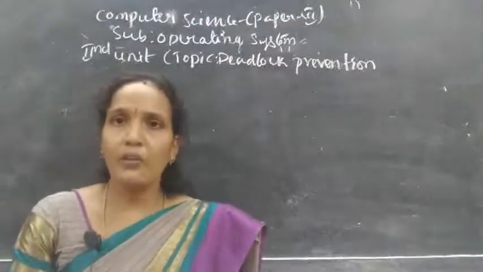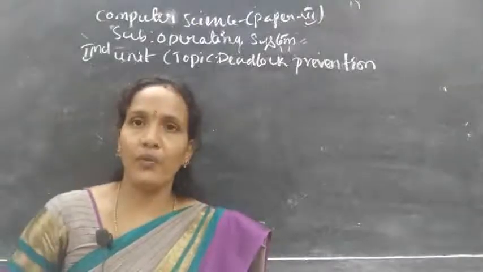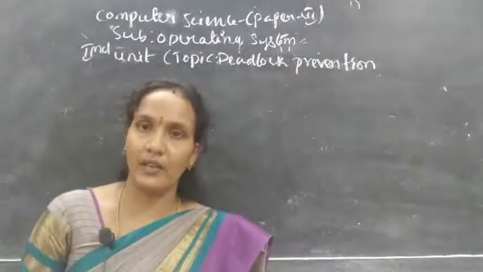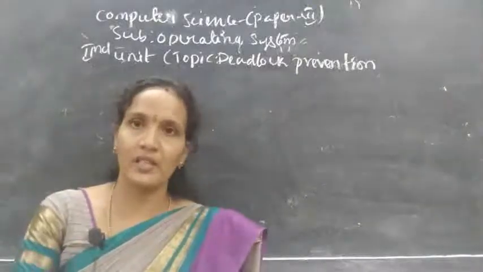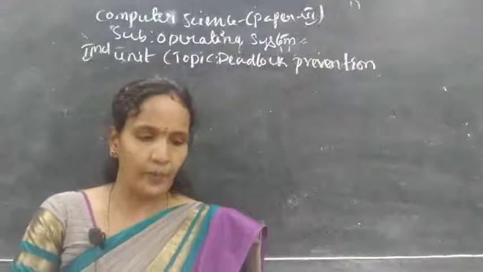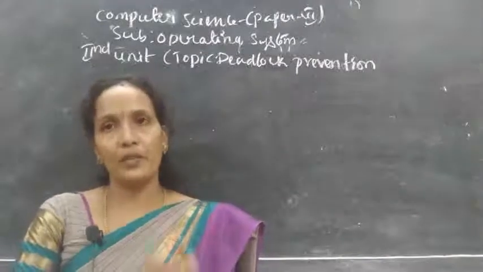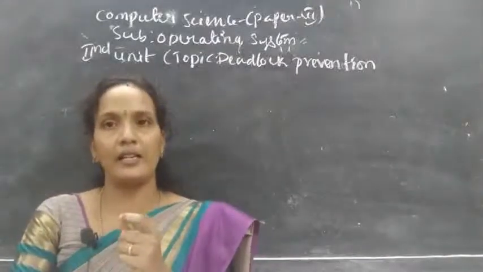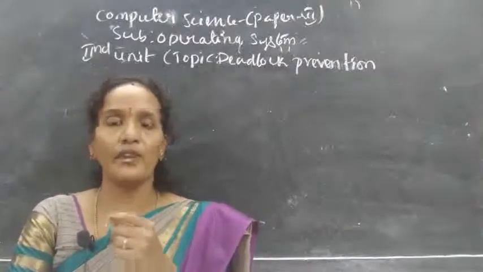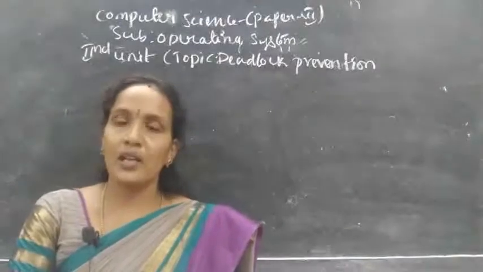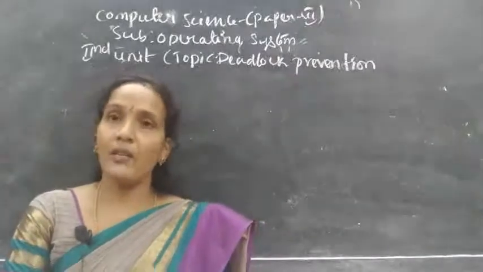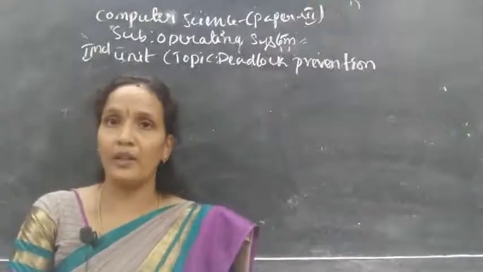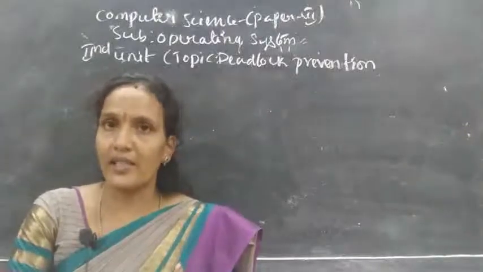Because if you are expecting a deadlock, before that only you can take the necessary actions. That is why every time you need to check each and every execution of each and every process, so that the system will not lead to a deadlock. Actually, when can you expect the deadlock? There are four necessary conditions.